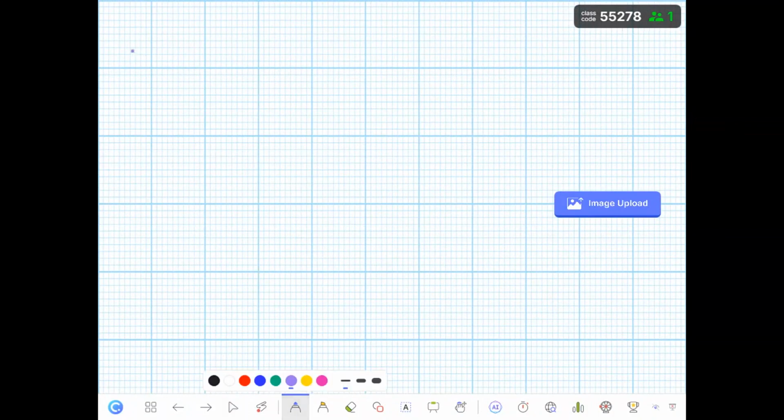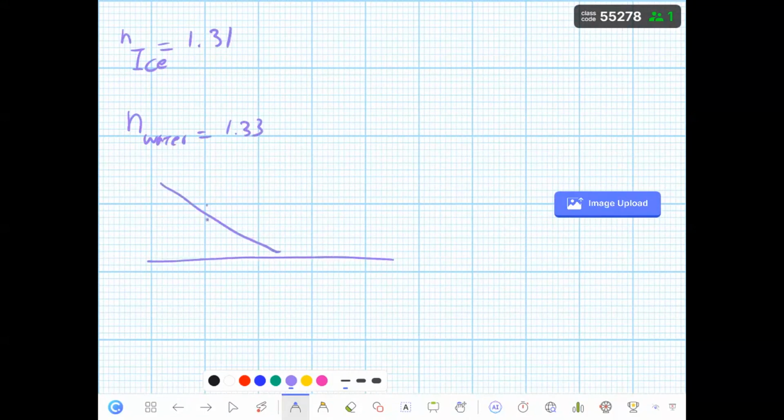So we have ice. What was that? 1.31, yes? And water is 1.33. And then we have light which moves from ice to water. Good. And let's say the angle of incidence, this theta I, is 30 degrees. Good. What happens to the angle of refraction? Okay, you just say whether it's going to be bigger than 30 degrees or smaller than 30 degrees.